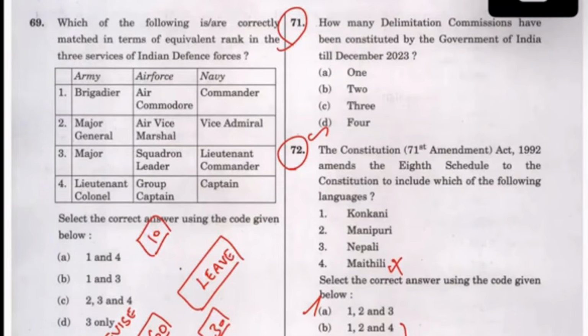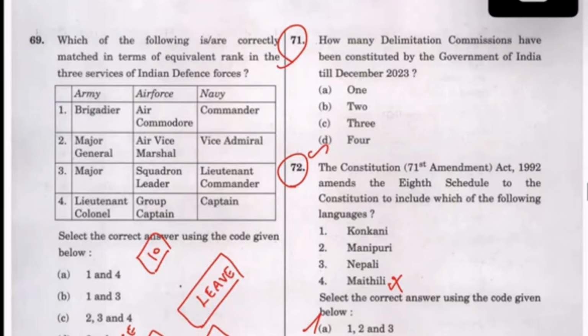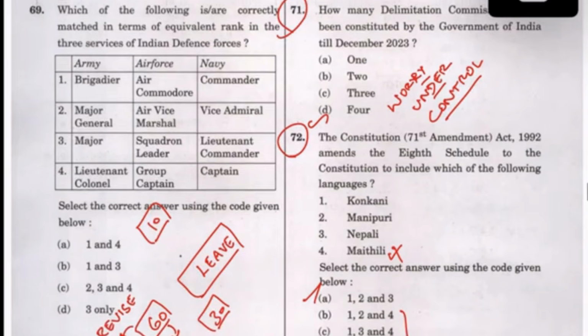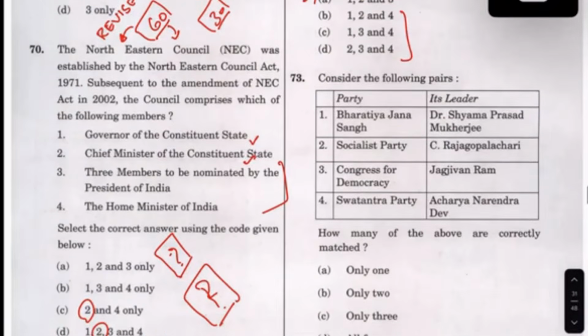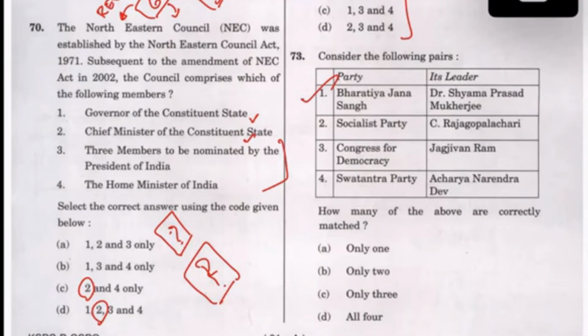See, I have said this repeatedly. Dhoni's statement is that you worry about things that are under your control. You cannot worry about what questions they are going to ask, but you can worry about polity. That's what will clear you this exam. So look at two questions I have got. Again, this I know. Okay, Rajagopalachari, I know that it's Swatantra Party, not Socialist Party.